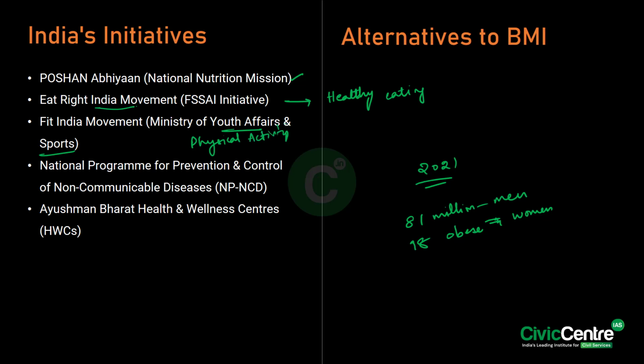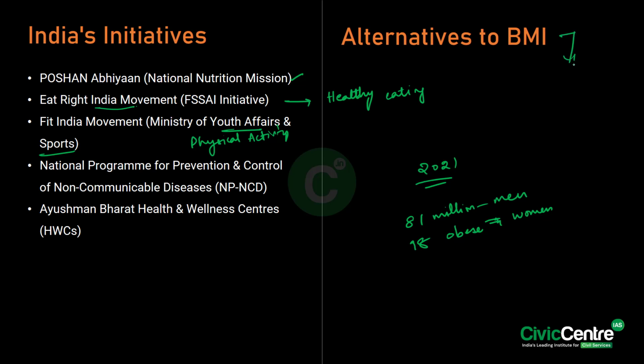Then we have the National Program for the Prevention and Control of Non-Communicable Diseases. And lastly, we have the Ayushman Bharat Health and Wellness Centers, where the screening for obesity and diabetes is done. So we have alternatives with respect to BMI.